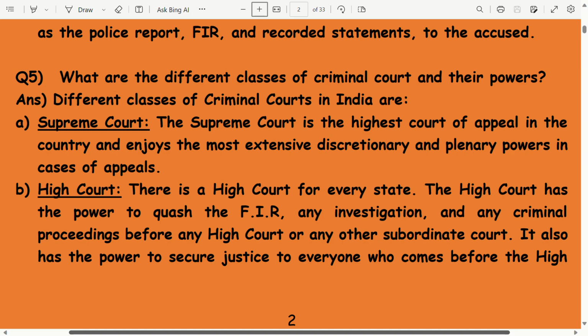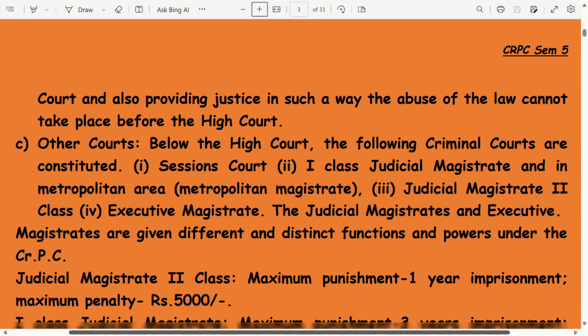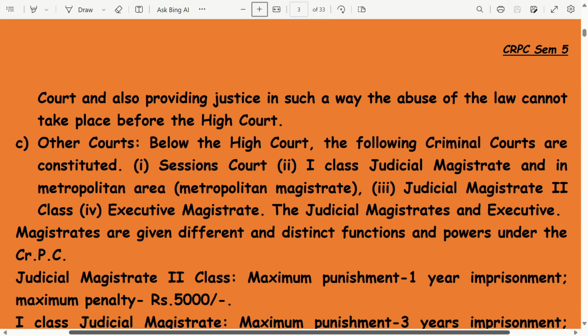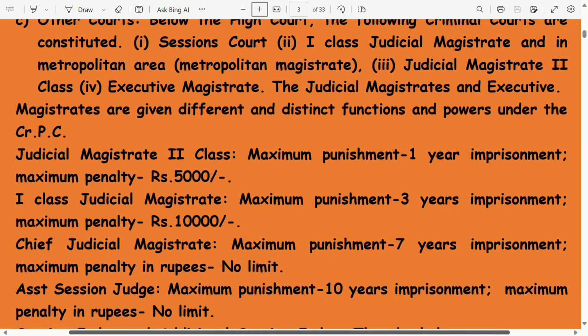It also has the power to secure justice to everyone who comes before the High Court and also to provide justice in such a way that abuse of the law cannot take place before the High Court. Other courts below the High Court, the following criminal courts are constituted. Number 1, Session Court. Number 2, first class judicial magistrate, and in metropolitan area it is metropolitan magistrate, judicial magistrate 2, second class executive magistrate. The judicial magistrates and executive powers: magistrates are given different and distinct functions and powers under the CRPC. Judicial magistrate of second class has a power of maximum punishment of 1 year and a maximum penalty of 5,000 rupees.